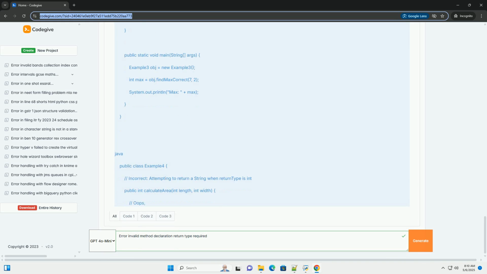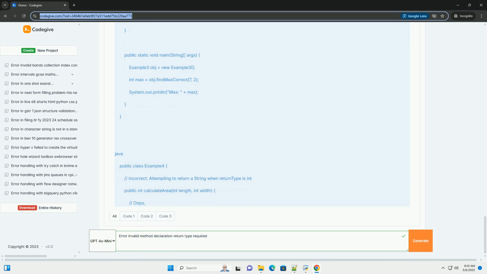4. Common scenarios and examples. Let's look at some common situations where this error occurs and how to fix them. Missing return type. In the incorrect example, the calculateSum method declaration is missing the int keyword to specify that it returns an integer value. The corrected example fixes this by adding int.